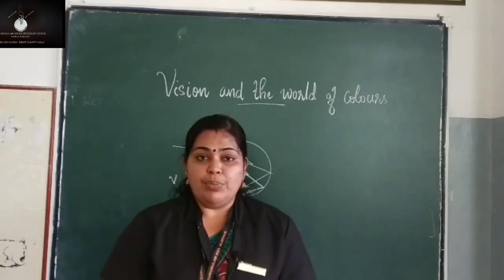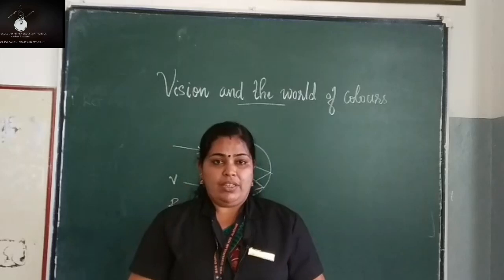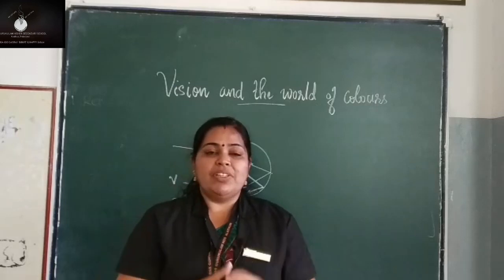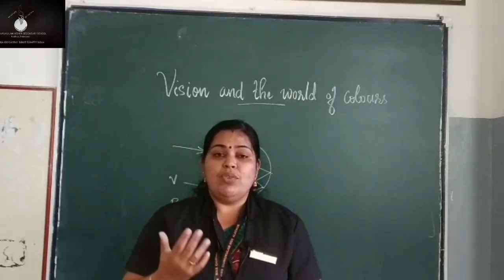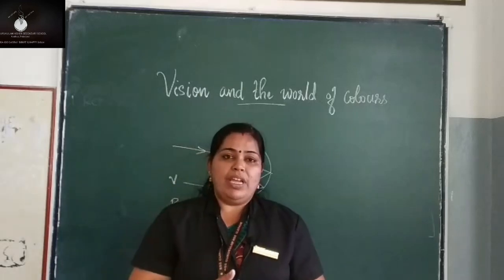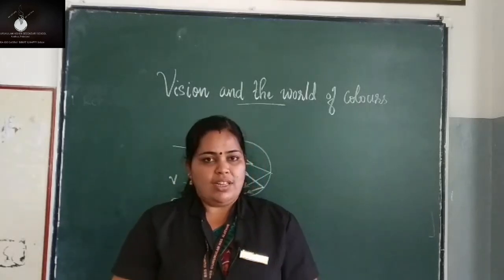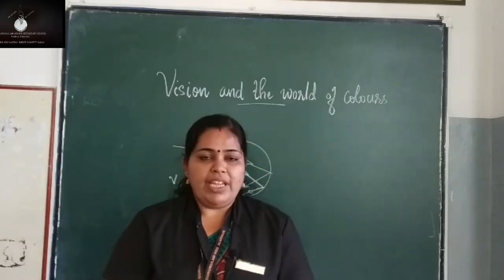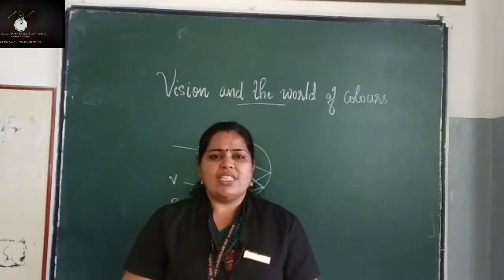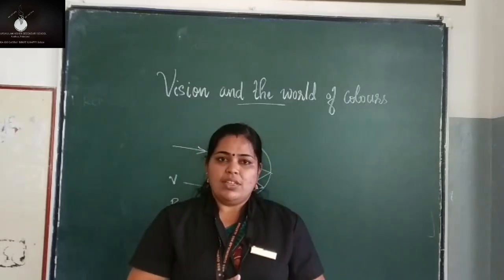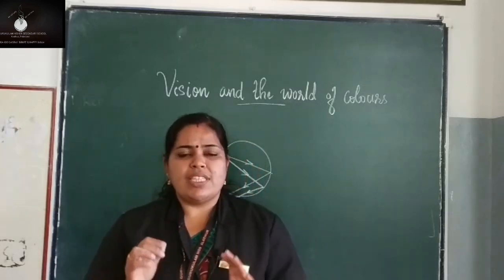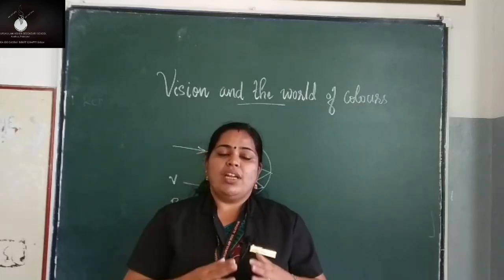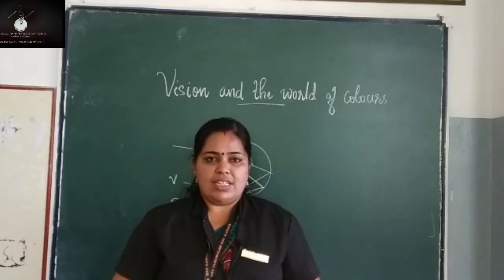What will be the shape of the rainbow when we are viewing it from an aeroplane? It will be in the form of a circle. But when we look from here, we see it as an arc. Whereas when we view the rainbow from the aeroplane, we are able to see it in the form of a circle. What is the reason for that? The reason is that when viewed from an aeroplane, we are able to see 42.7 degrees in all the directions. Because of that, we are able to see the rainbow in the form of a circle.